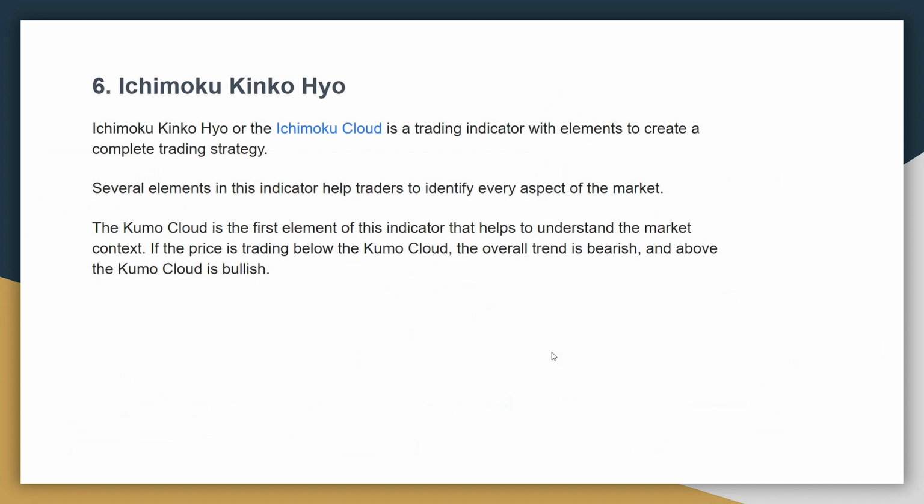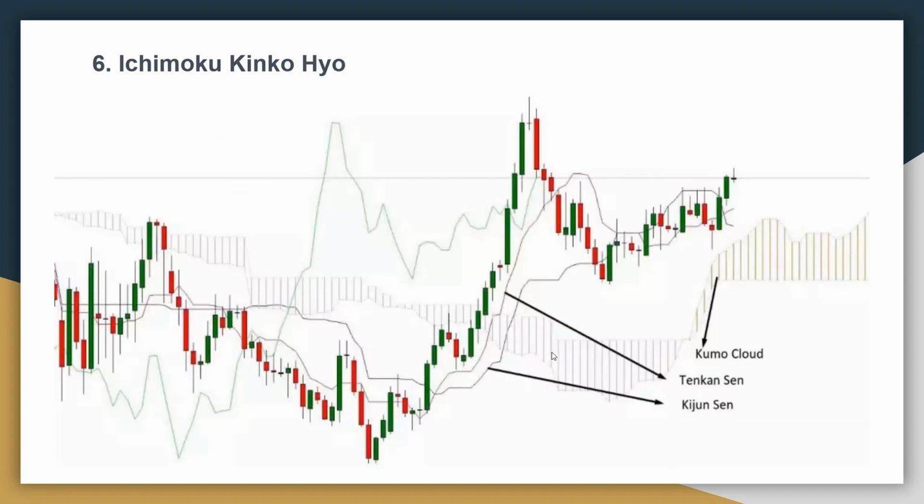Ichimoku Kinko Hyo. Ichimoku Kinko Hyo, or the Ichimoku cloud, is a trading indicator with elements to create a complete trading strategy. Several elements in this indicator help traders to identify every aspect of the market. The Kumo cloud is the first element of this indicator that helps to understand the market context. If the price is trading below the Kumo cloud, the overall trend is bearish, and above the Kumo cloud is bullish. Here is the example of Ichimoku Kinko Hyo.